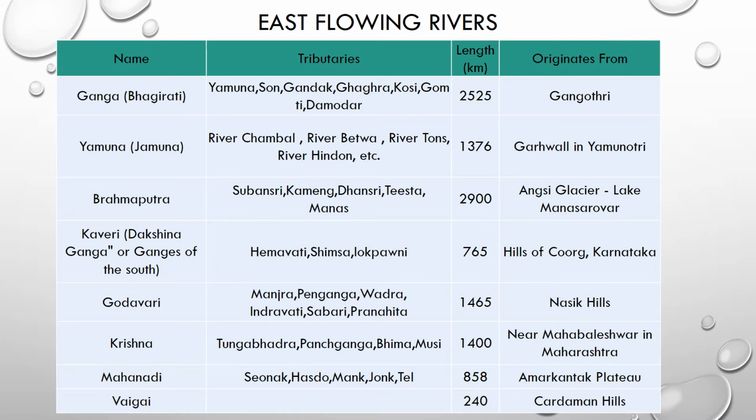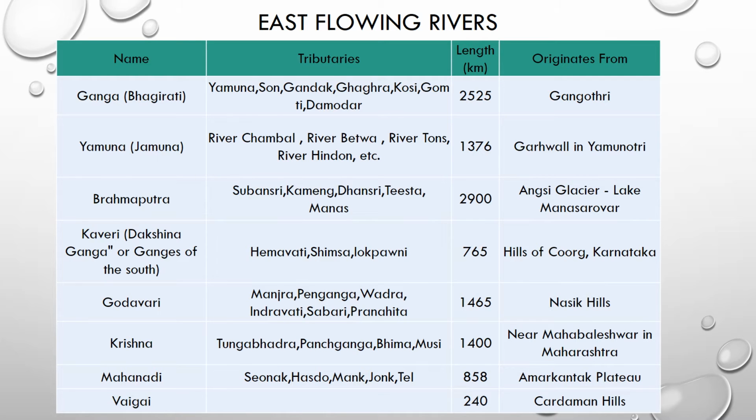The next river is Brahmaputra. Its tributaries are Subansiri, Kameng, Dhansiri, Tista, Manas. And the length of Brahmaputra river is 2900 kilometers. It originates from the Chemayungdung Glacier near Lake Manasarovar.